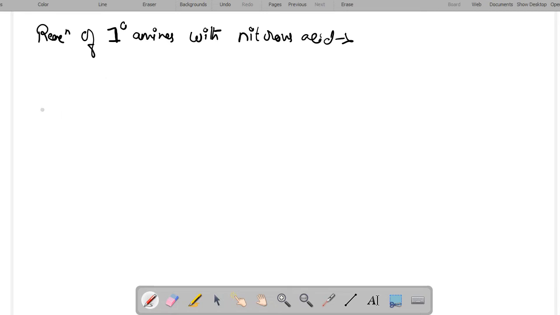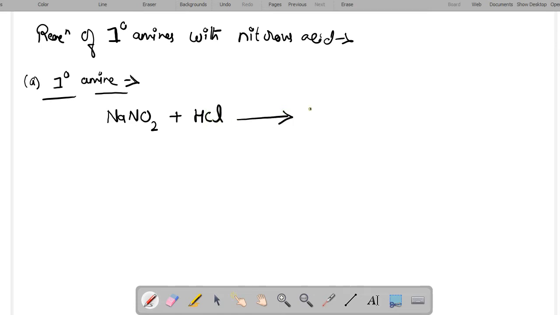Okay, so the first method is for the primary amines. I am explaining the reaction of primary amine with nitrous acid. First we have to prepare nitrous acid. For that we will use sodium nitrite and HCl, which are combined here together to form freshly prepared nitrous acid, and the removal of NaCl will take place.